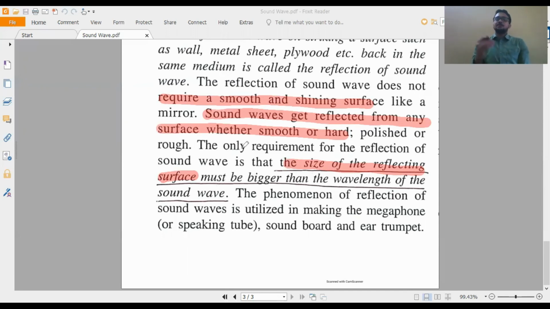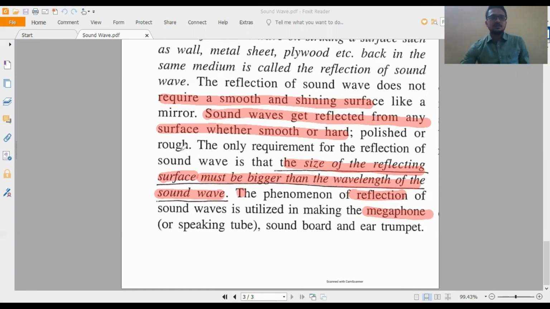So for the reflection of sound waves, we need a surface. Maybe the surface is rough, smooth, polished, hard, whatever, but the size of the reflector must be bigger than the wavelength of the sound wave. 10 meters is the wavelength, so it must be bigger. And this phenomenon of reflection of sound waves is used in the megaphone and speaking tube. You all have used, I think you all have seen.